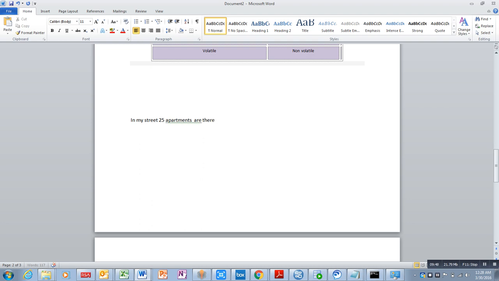For each apartment, we have an exclusive water tank, sir. Apartment-wise water tank will be there.